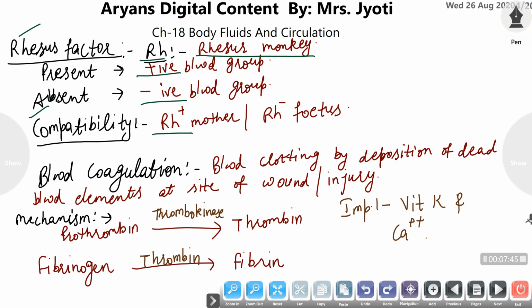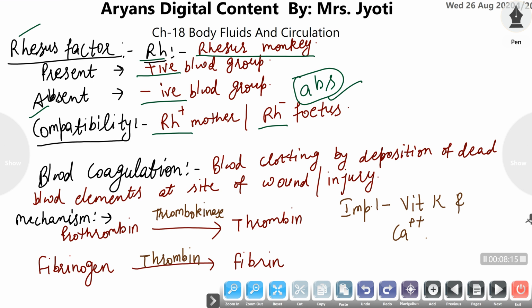But if the person is Rh negative, meaning lacking Rh factor, then they will have antibodies against the Rh factor. And if positive blood is transfused to that person, he or she will die immediately because of these antibodies, which will destroy the RBCs of the blood.